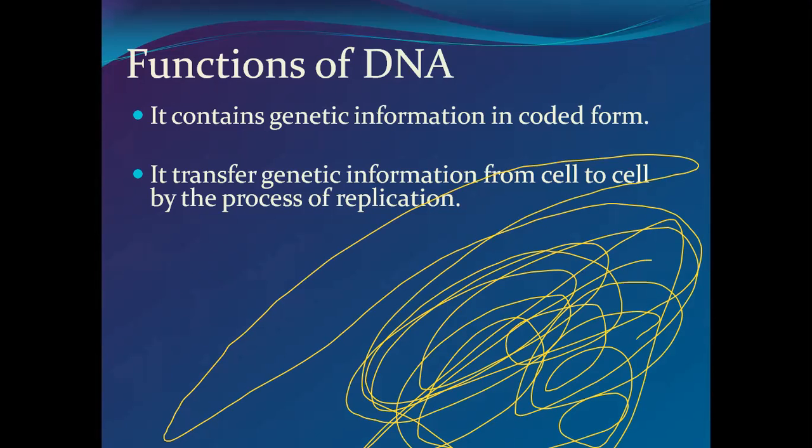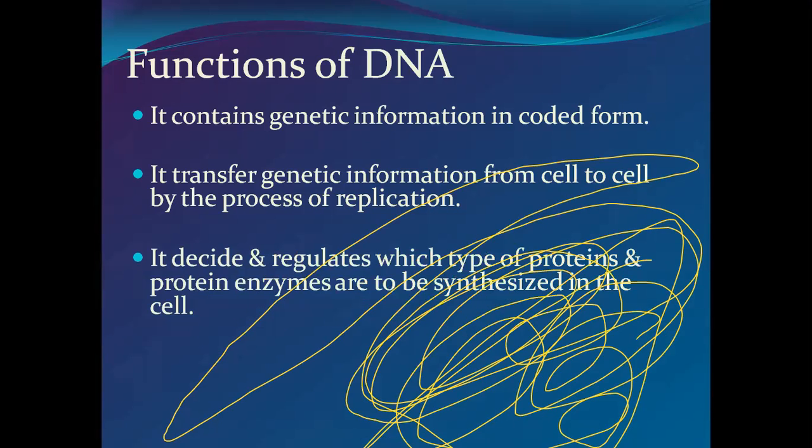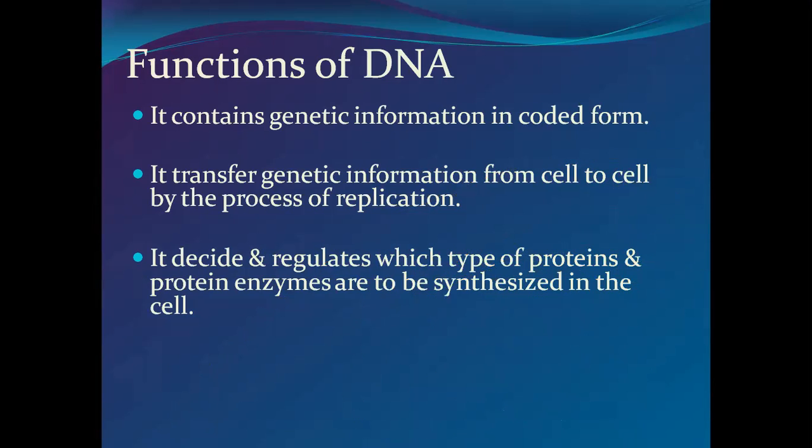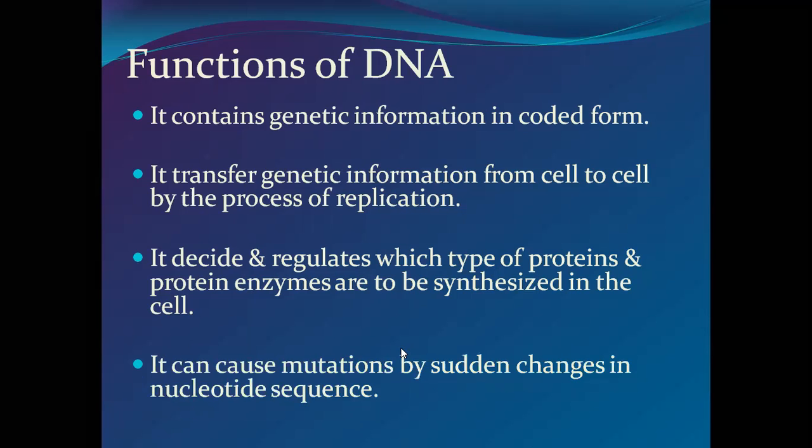Then it decides and regulates which type of proteins and protein enzymes are to be synthesized in the cell. ये डिसाइड करता है सेल में कि कौन सा प्रोटीन तैयार करना और कौन सा प्रोटीन एंजाइम सिंथेसाइज करना, और उसको रेगुलेट करना, that is under the guidance of DNA molecule.